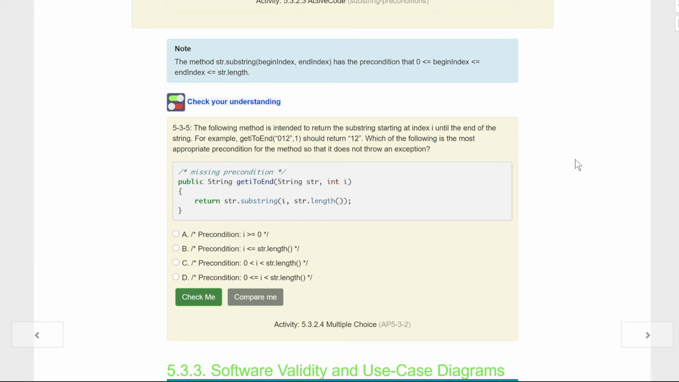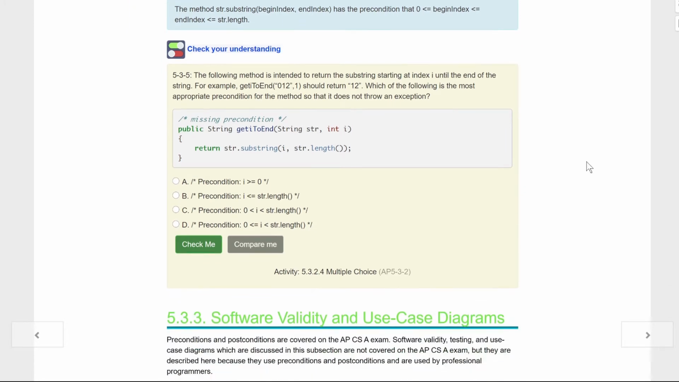Note the method substring begin index end index has the precondition that 0 is less than or equal to the beginning index, and the end index is less than or equal to the length of the string. Same thing I just said above there, kids. So again, your begin index has to be greater than or equal to 0, and your end index is usually the length of whatever it is. Keep that in mind.